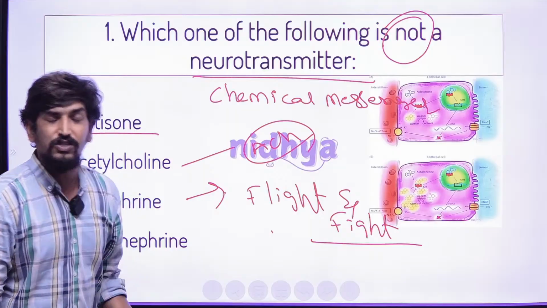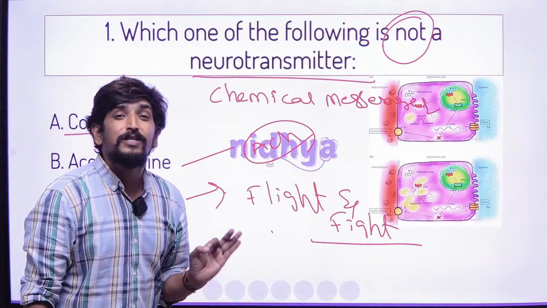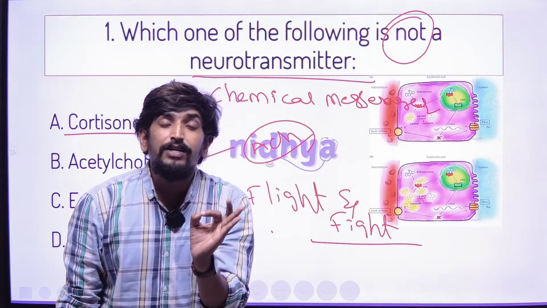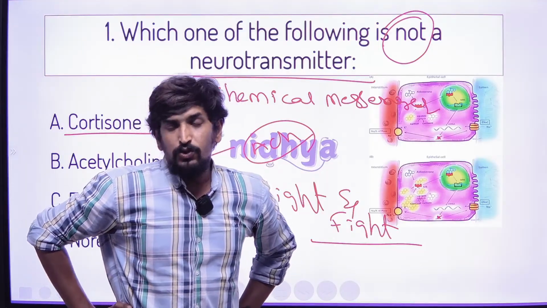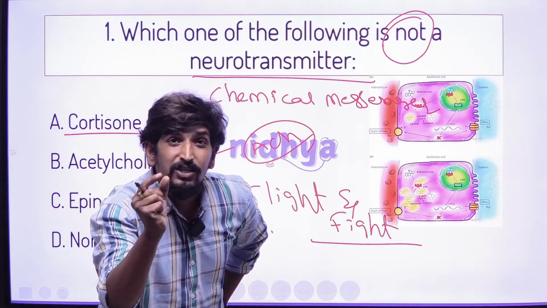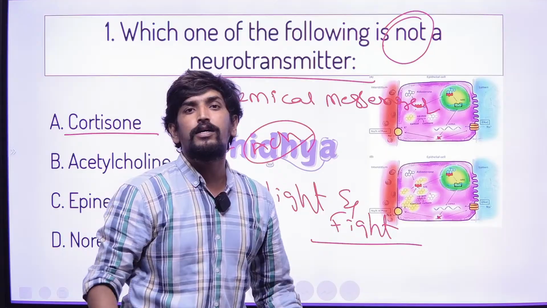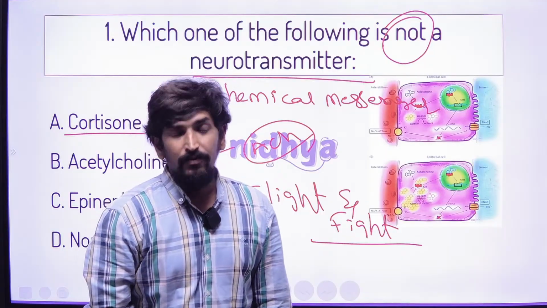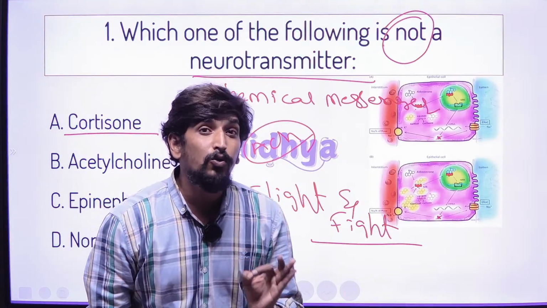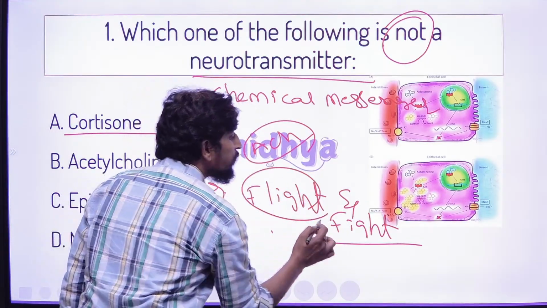This epinephrine is especially activated during stress. When we are facing stress, the chemical messenger that is activated in our body is called epinephrine, also called adrenaline. This neurotransmitter we also call fight or flight.